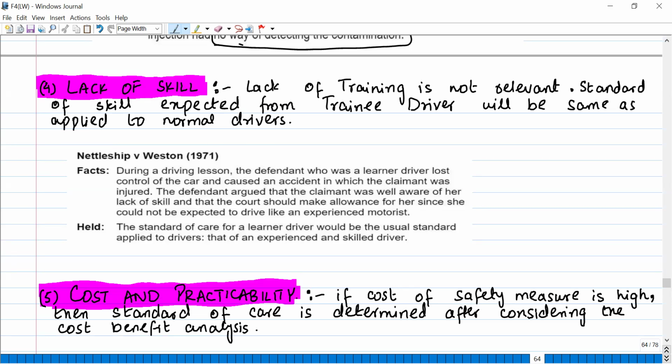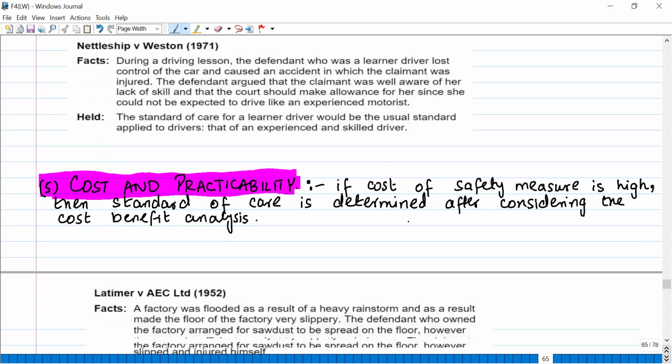So in that situation, lack of skill cannot be used as an excuse. If you are driving on the road, we will expect the same standard from you as we would expect from any other normal driver. Okay. So she had to pay the compensation.